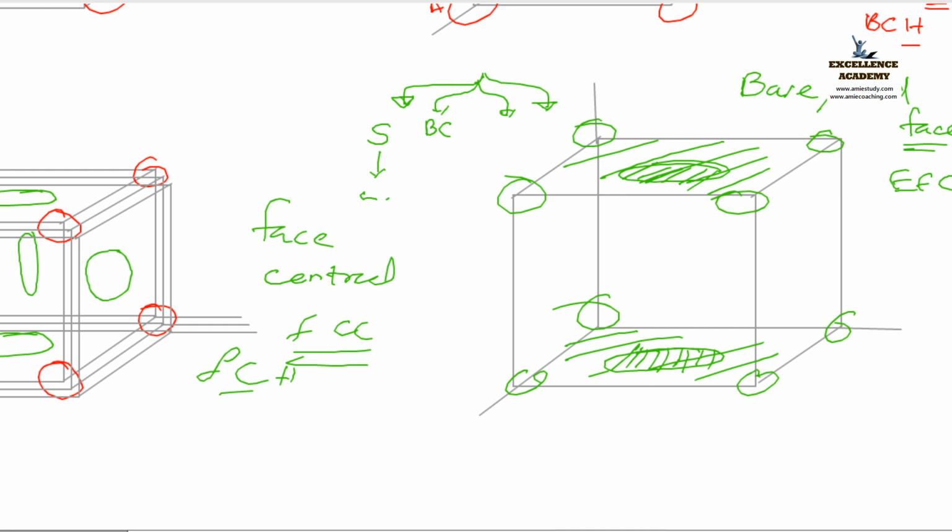Next is what? FC. What is that? That is atoms are arranged at the faces also. Next is EC. What is that? EF. End face centered. Clear to everyone?